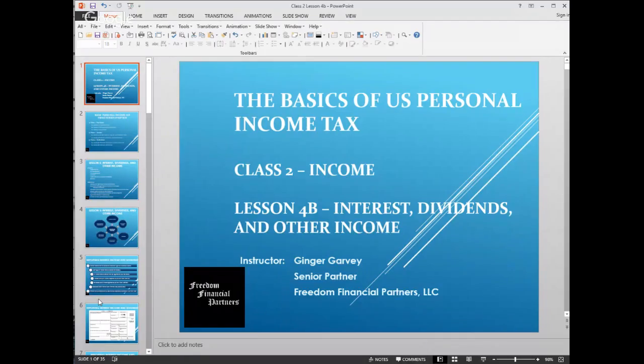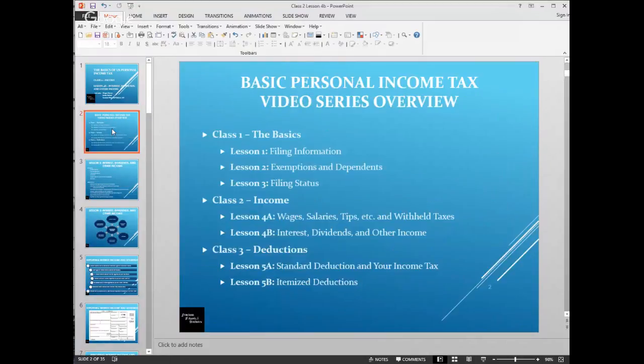And we are in Lesson 4B where we're going to finish up the income portion of the basic training. So we do have additional web access that will be made available by the end of today, which will include a class on deductions, including Lesson 5A, which is your standard deduction, and then Lesson 5B, which will focus on itemized deductions in the Schedule A.